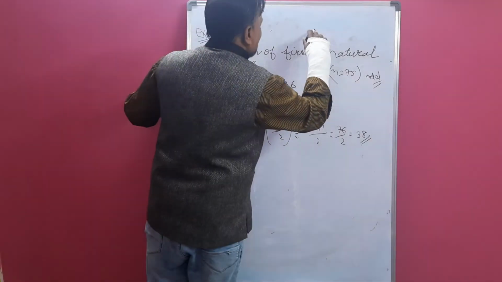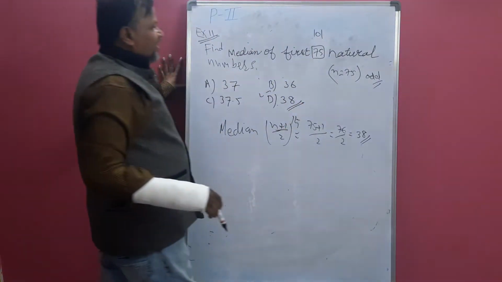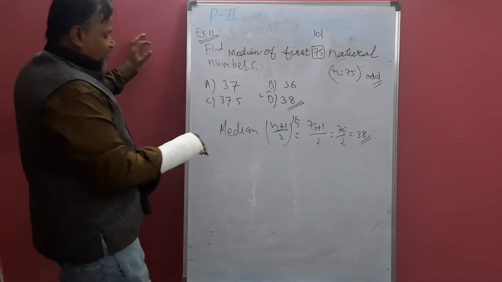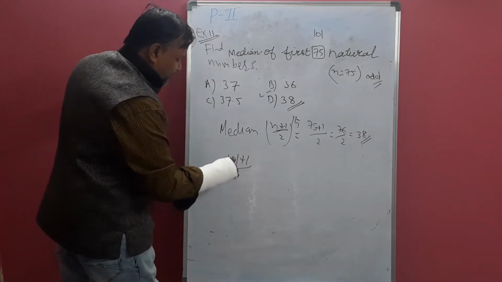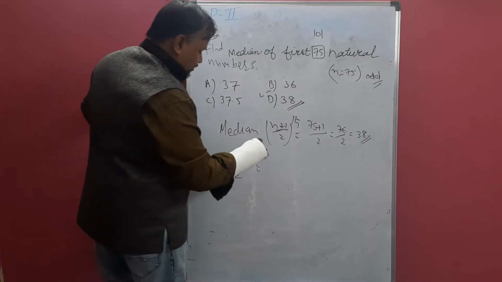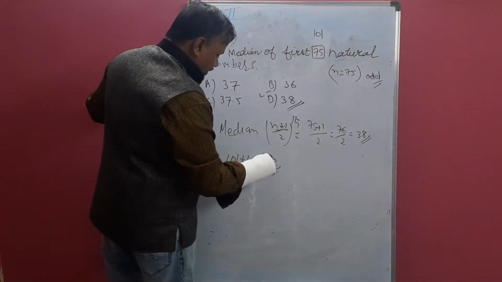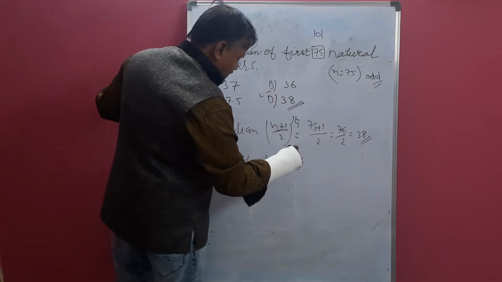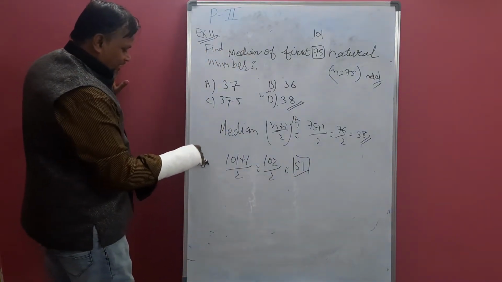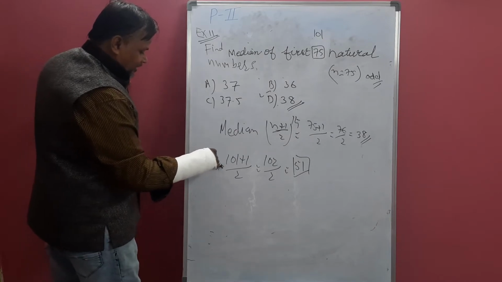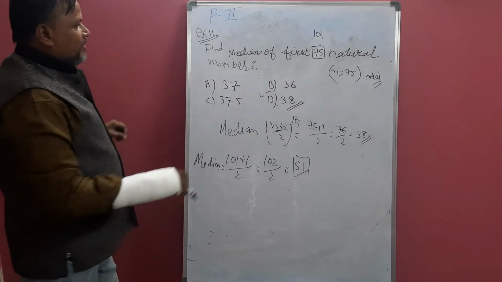Suppose it is 101. What you have to do? Just find 101 plus 1 by 2. That is your median. How much? 102 by 2. 2 5s are 10, 2 1s are 2, so 51 is the median. Okay, like this. This is a shortcut. It saves time.